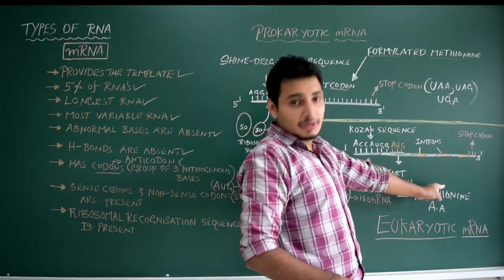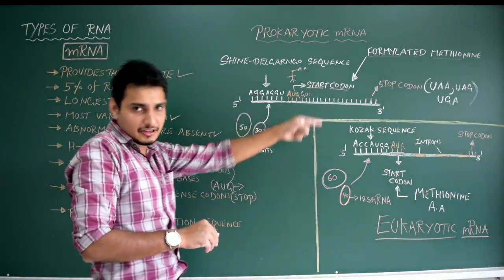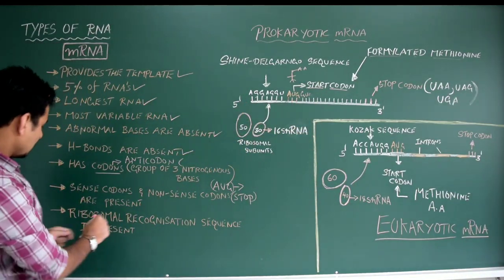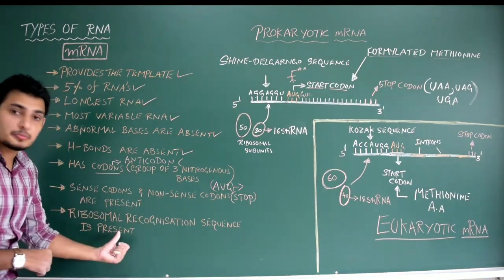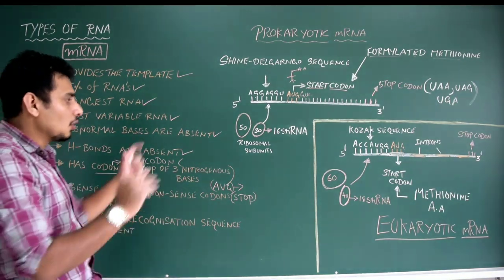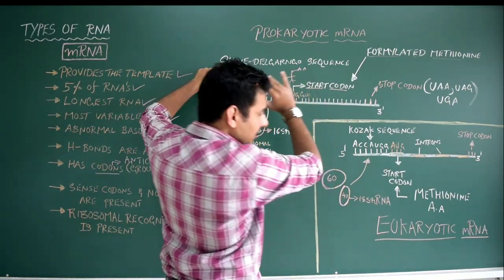It is not formyl methionine, remember it? Okay, so this is the thing. So this is the difference. Okay, and now the ribosomal recognition sequence is present. The last statement. Okay, so very important here. That is the major difference between prokaryotic and eukaryotic mRNA.